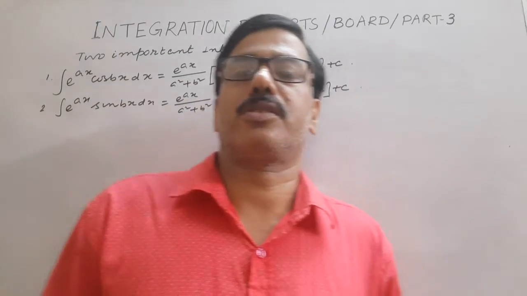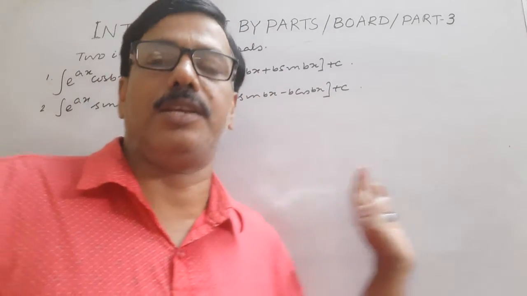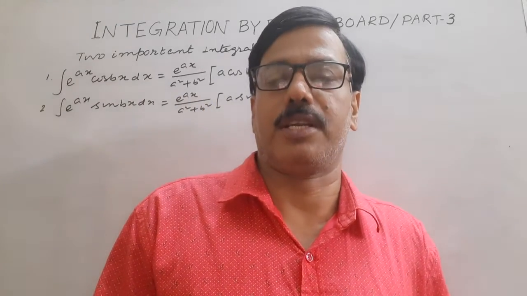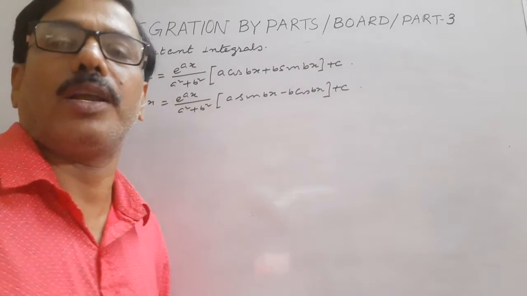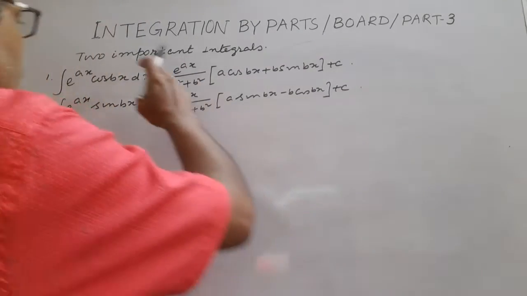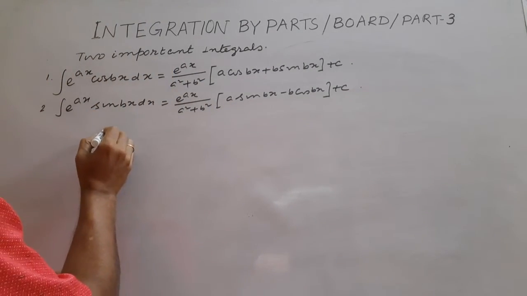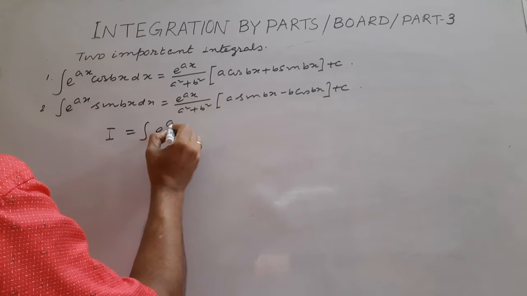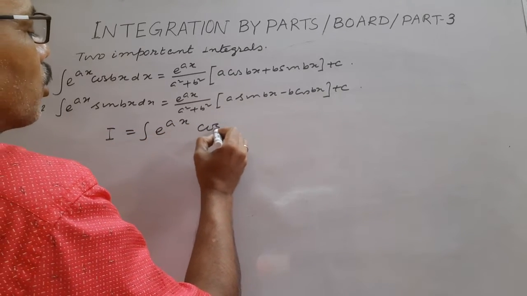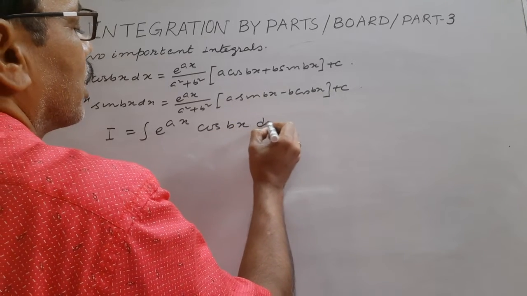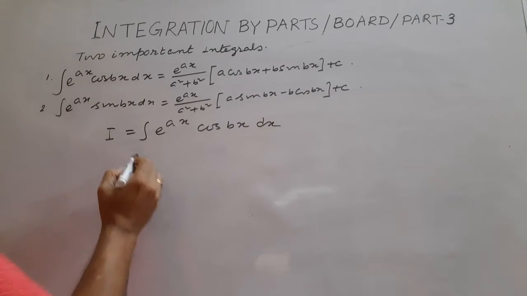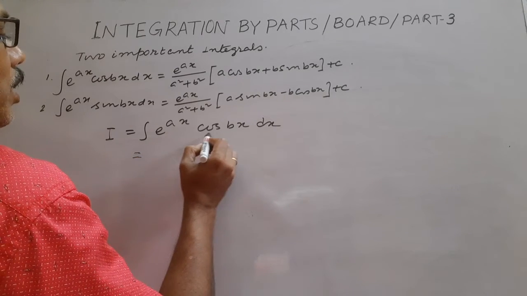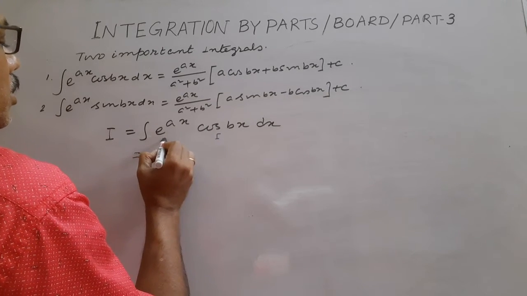In this case, we get the same integral on repeated integration, and that is why we take this as the integral I. So I equals the integral of e to the power x cos bx dx. Suppose cos bx is the first function and this is the second.